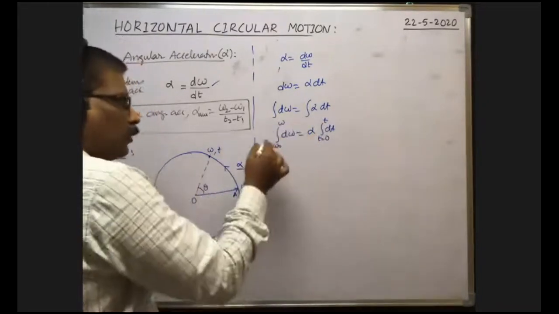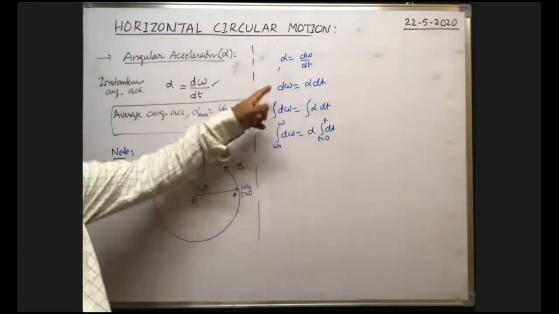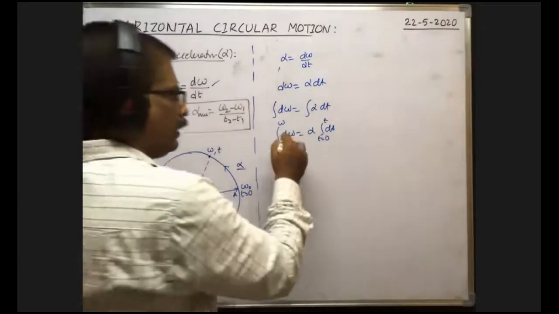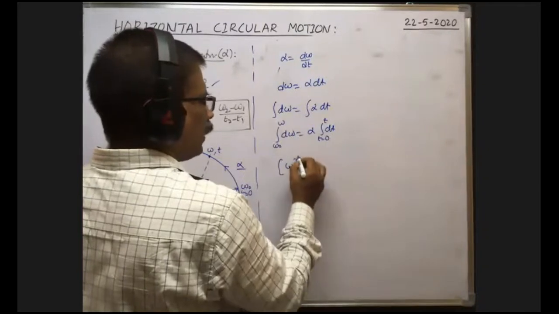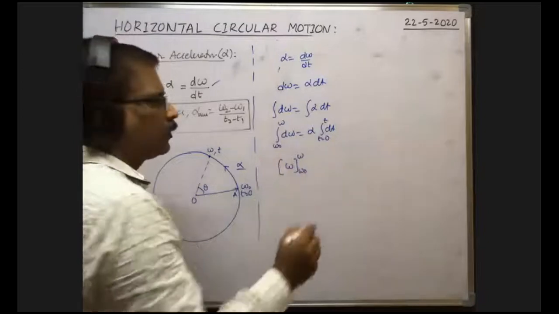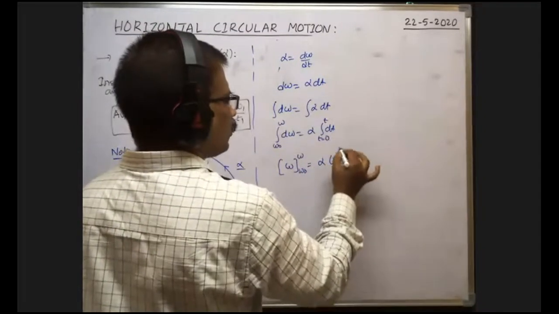Okay. Now you do integration. What is integral d omega? All equations of motion in kinematics are applicable here also, whenever alpha is constant, we can apply. Very good. Integral d omega means omega, limits omega naught to omega. Just I will derive one formula. That is equal to alpha into integral dt, means t. Limits is 0 to t.